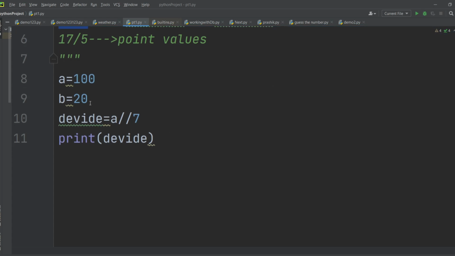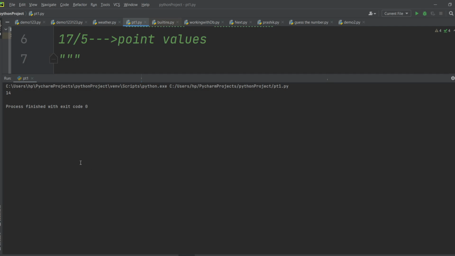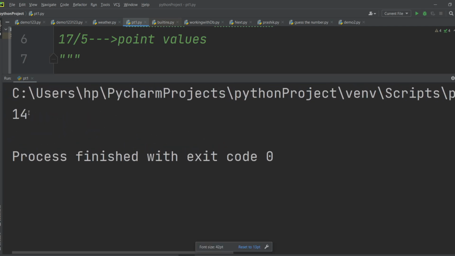What does it mean? After dividing any number by some number, there is a possibility that you might get float values. So you say, oh no, I'm not interested in float values, just give me an integer value. In that case, you directly add a double slash to whatever the number is, and after running this here, you can see you are getting just this 14. You are not getting floating values. Are you getting this? Yes, guys, is that clear?